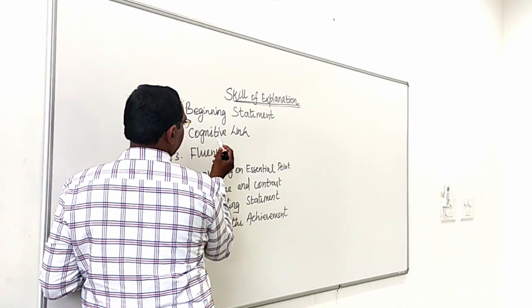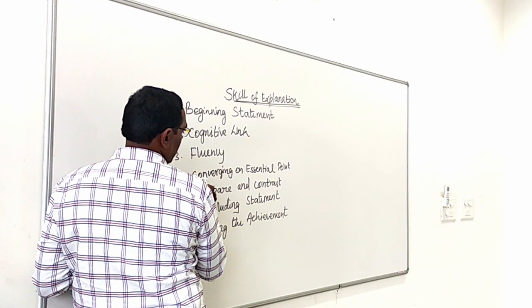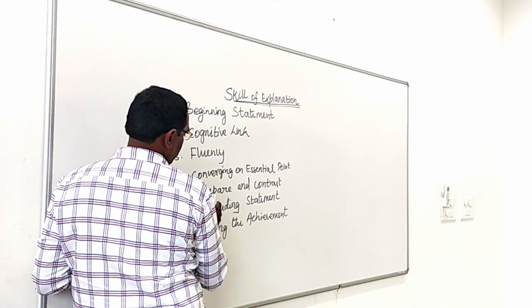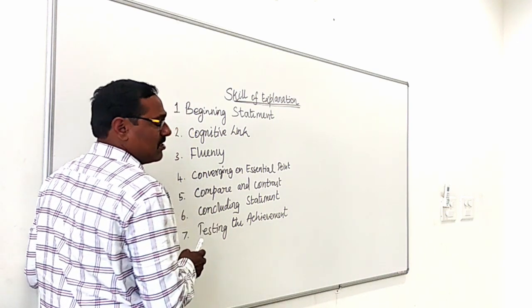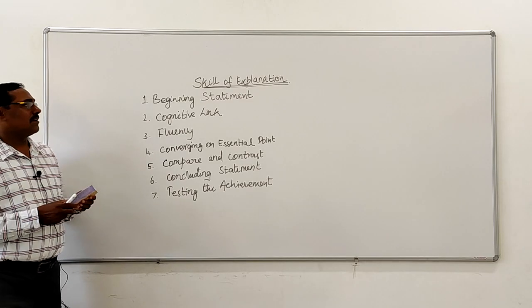Second, cognitive link. Third, fluency. Fourth, converging on essential point. Fifth, compare and contrast. Sixth, concluding statement. And seventh, testing the achievement. So these are the 7 components.